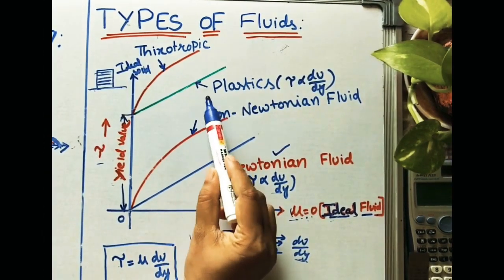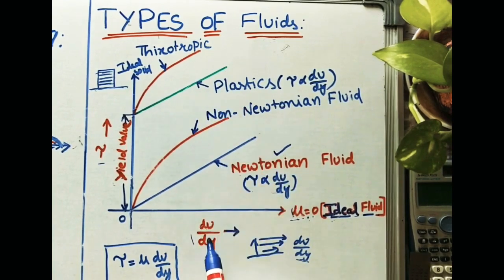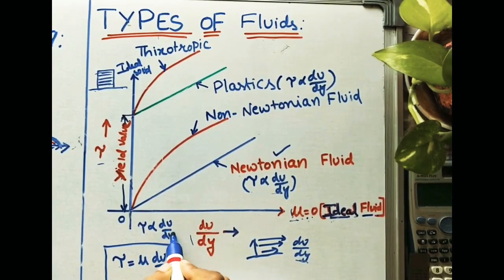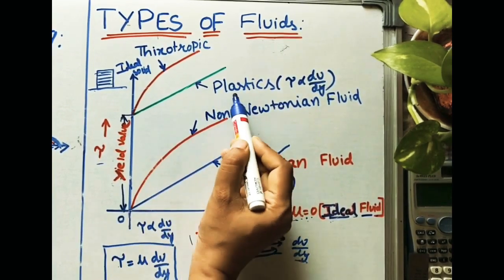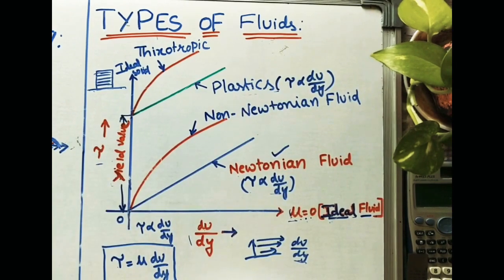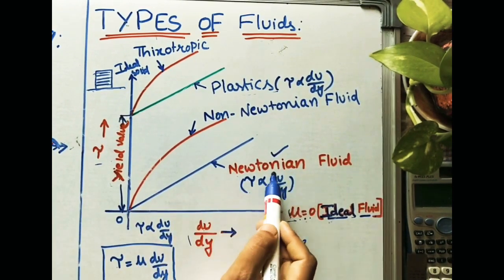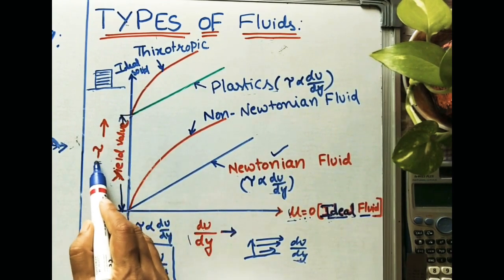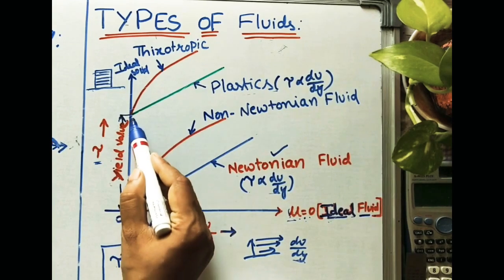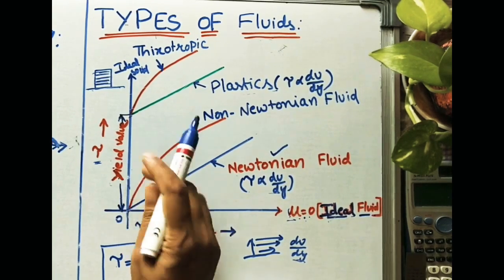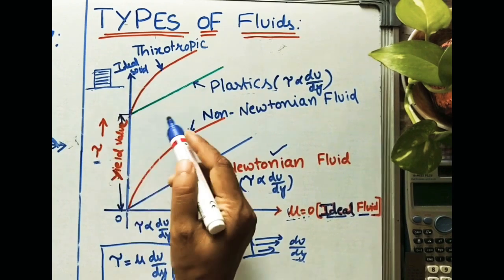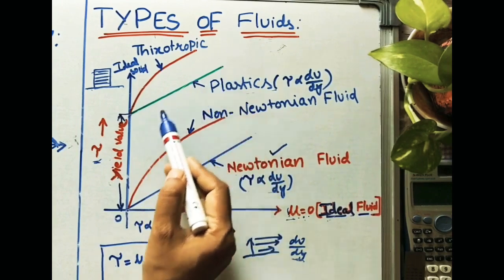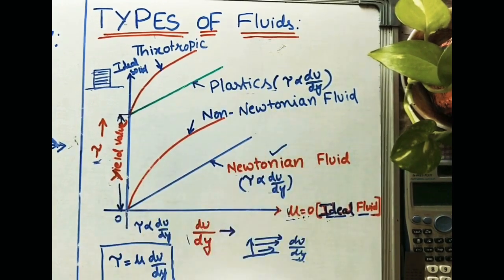Take the next one. Here also shear stress is proportional to shear strain, that is tau is proportional to du by dy. But we call these plastic fluids or ideal plastic fluids. We are not calling them Newtonian fluids because they have some initial shear stress. That initial shear stress we call the yield value. It has some initial yield value. After that, the shear stress is proportional to shear strain, in the linear form. We call it ideal plastic fluids.